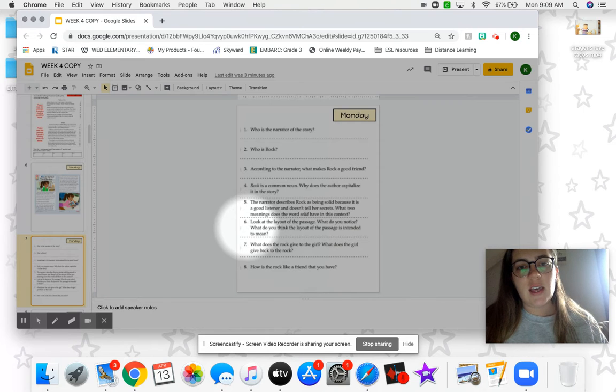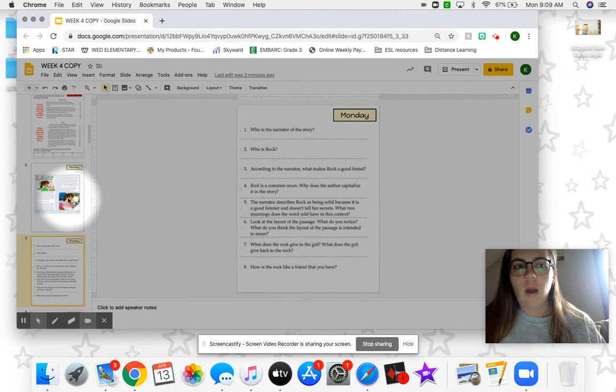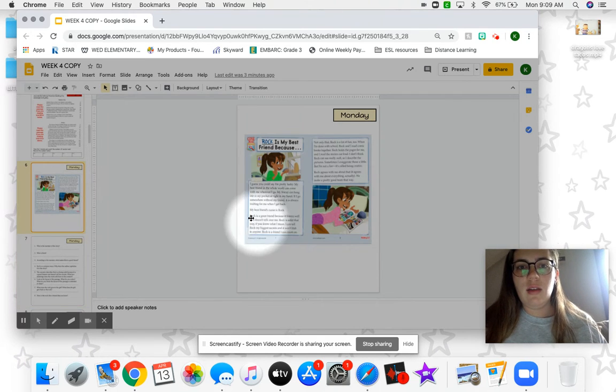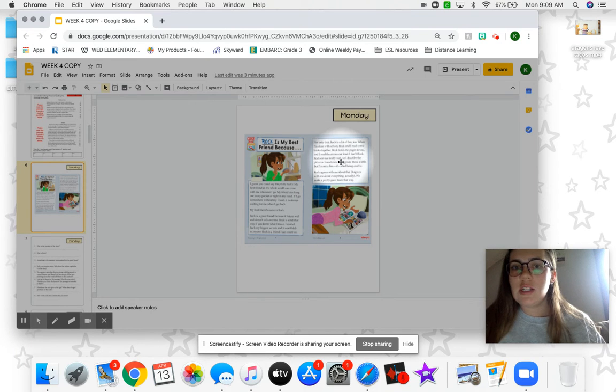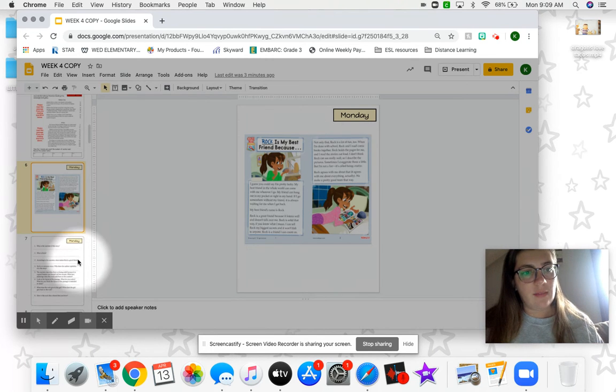Number 6, look at the layout of the passage. What do you notice? What do you think the layout of the passage is intended to mean? So why does the article look kind of like this? Do you think it's in a book? Do you think it's in a magazine? Do you think it's in the newspaper? Something kind of like that.